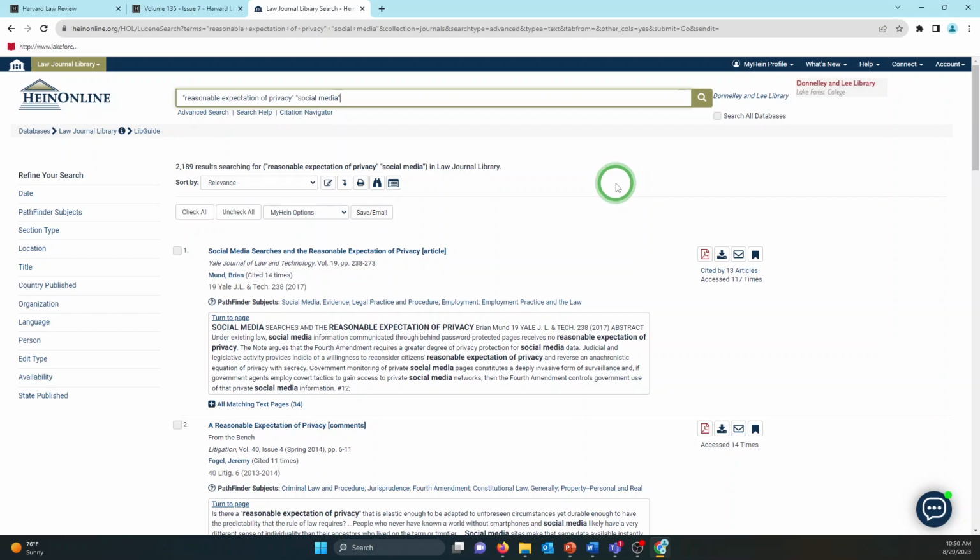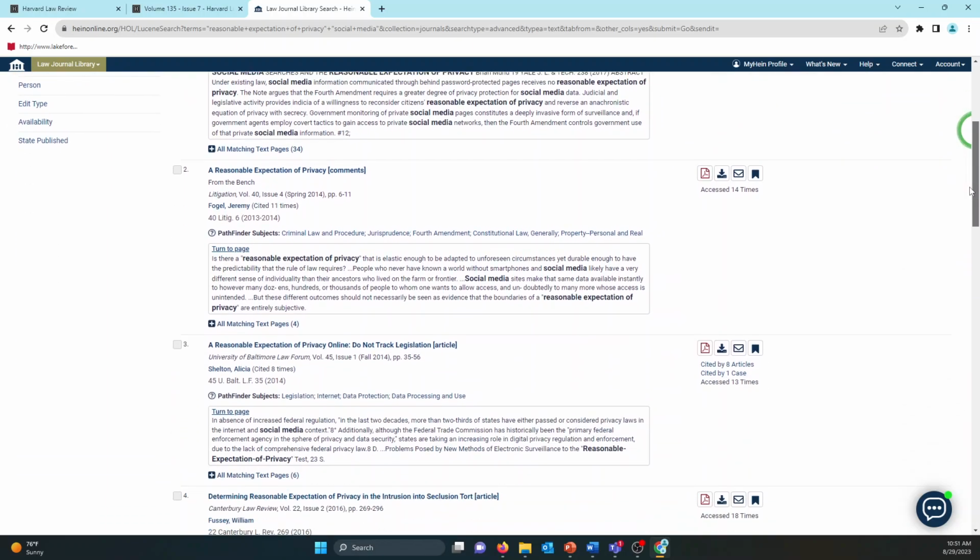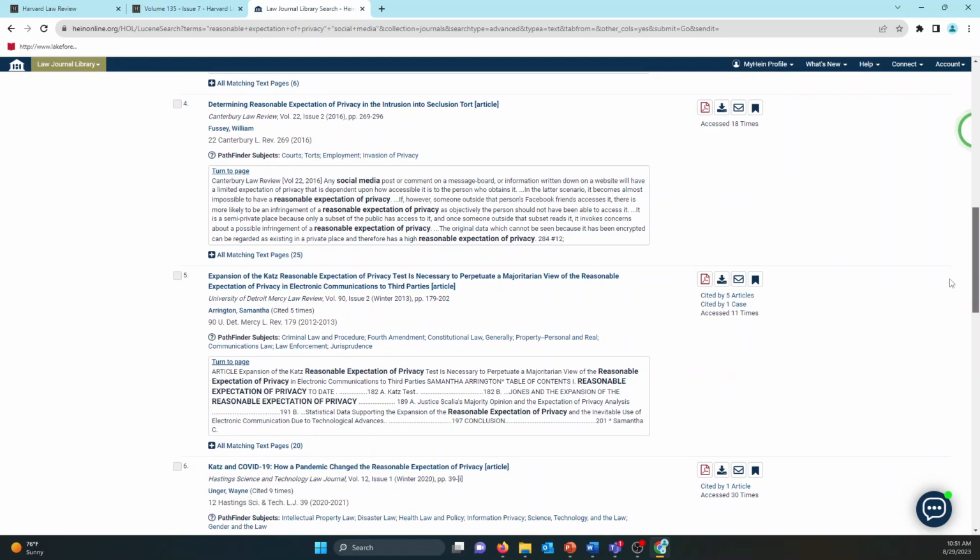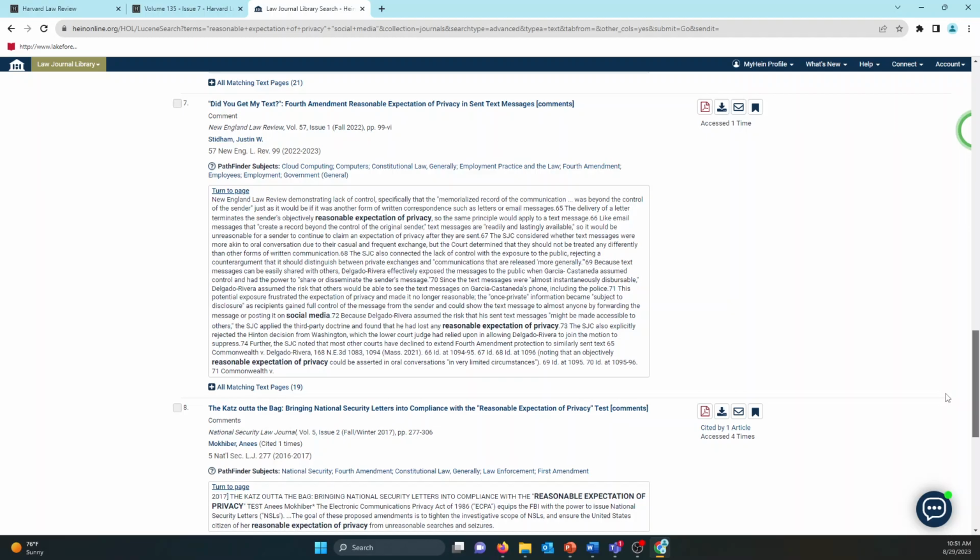2,000 results is a lot for us to scroll through. We could just click the first one, but we don't know if that's going to be particularly the best. If you'll notice though, this first one is an article, and this one is a comment. That's the same thing that in Harvard was those recent cases. We also might, if we scroll through a lot of articles here, be able to see some notes